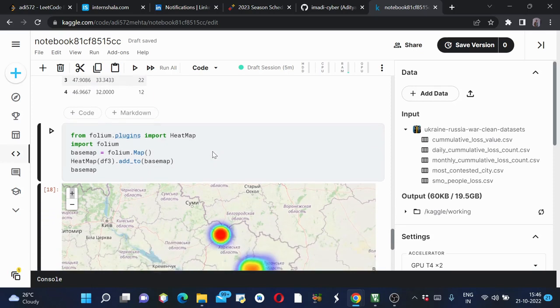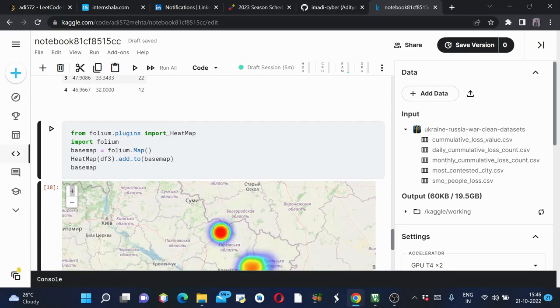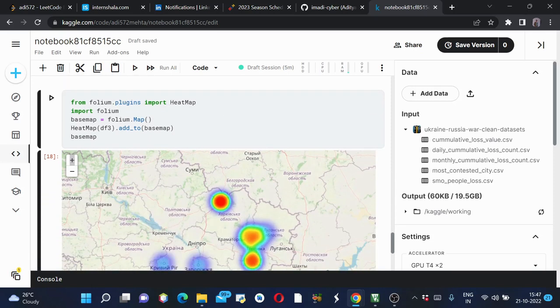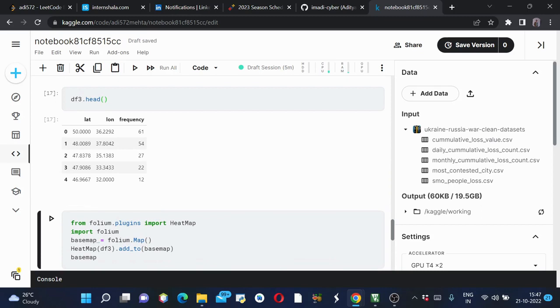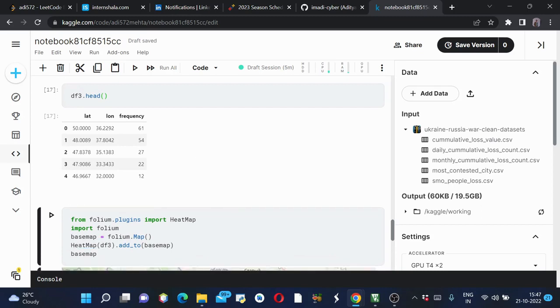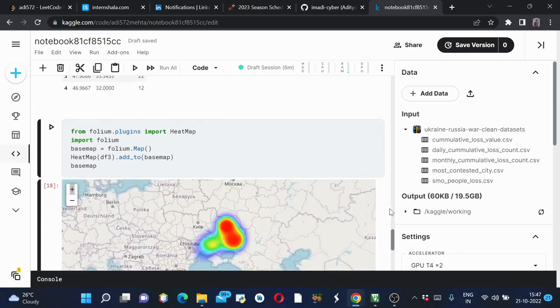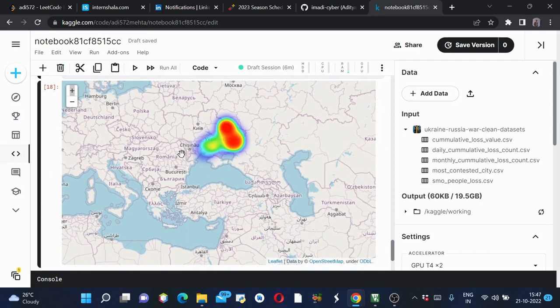Now I've imported HeatMap from folium.plugins, then I've imported folium, and then I'll be using base map equals folium.Map, and then I'll be adding my heat map of df3 to base map, and then I'll be plotting my base map. So this is how it looks like.